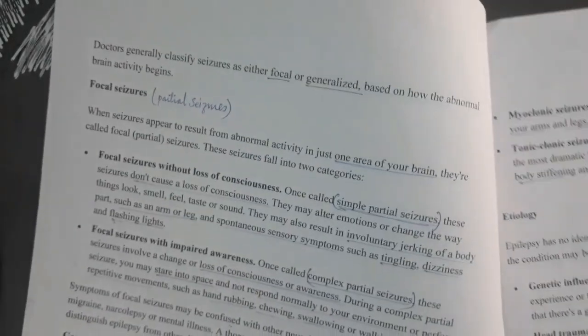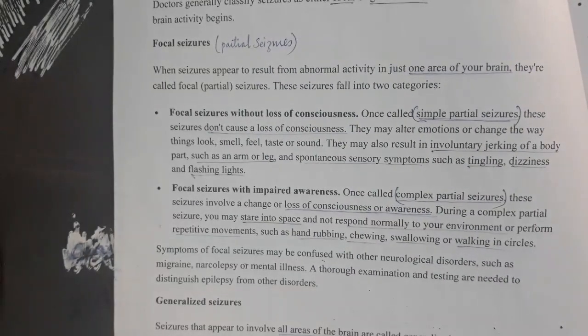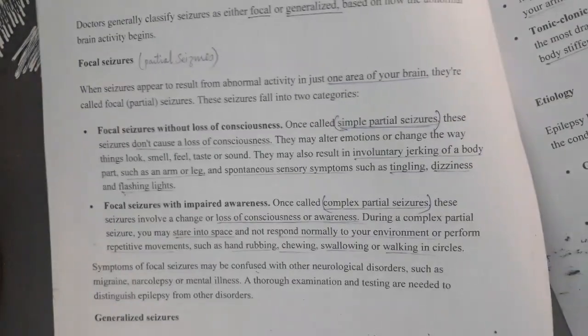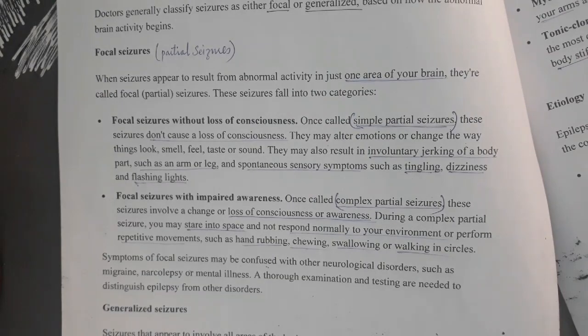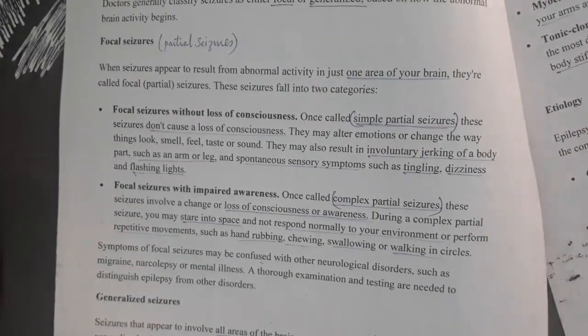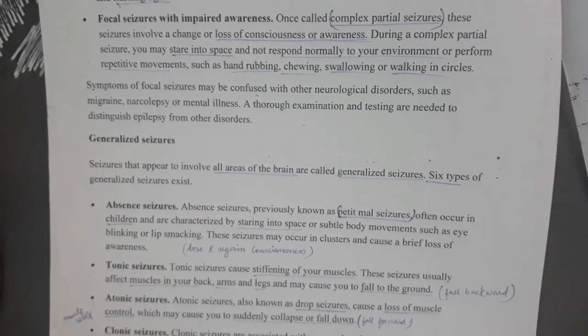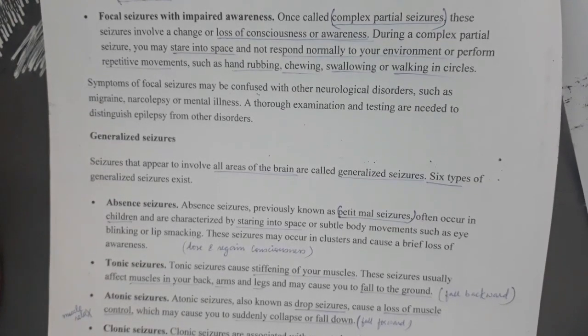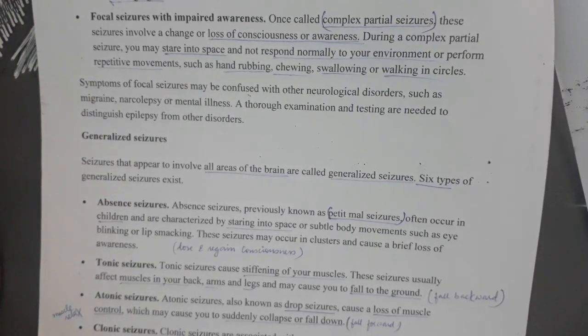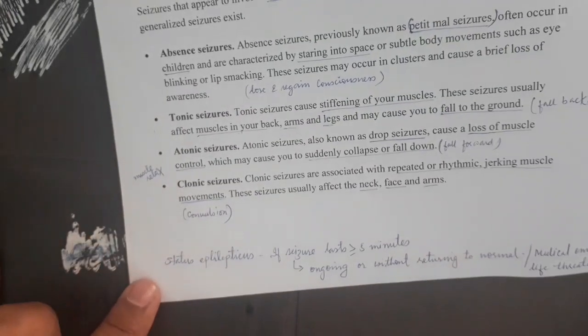So in the exam for 5 marks, you have to write about the definition, then the various symptoms and types. In the types, generally we have partial seizures or generalized seizures. Focal seizures are again of two types: simple partial and complex partial seizure, whereas generalized seizures are of 6 or 7 types: absence seizure, tonic seizure, atonic seizure, clonic seizure, myoclonic seizure, tonic clonic seizure, and status epilepticus. In some books they have mentioned this.